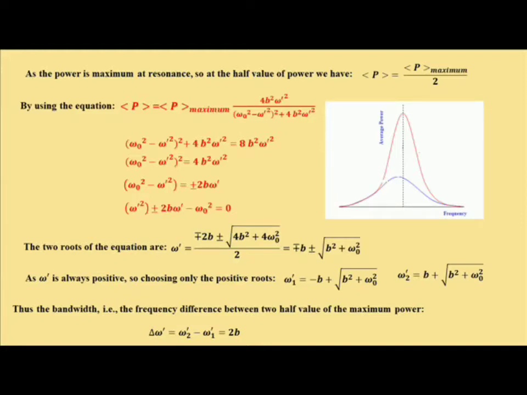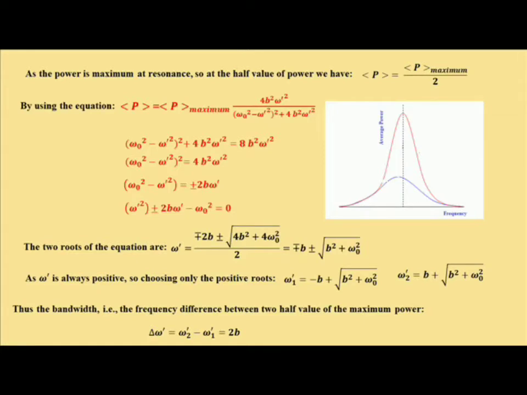So this gives us the value of bandwidth, and by using this we can assess the sharpness of resonance. Look here, the bandwidth is dependent upon the damping constant. For a damped system with a high damping constant, b will be higher, and for this case delta omega prime will be higher.